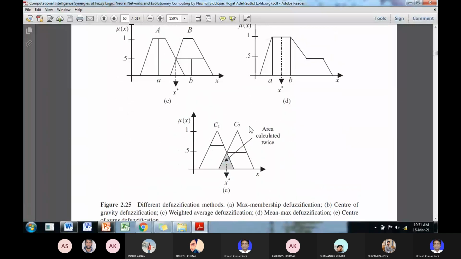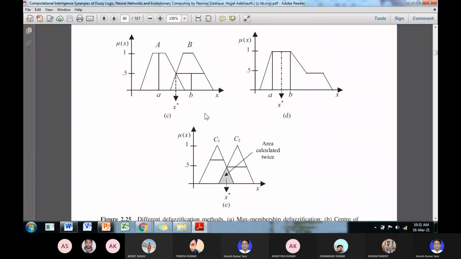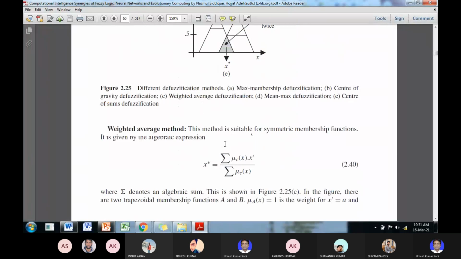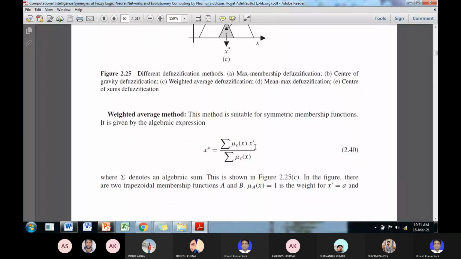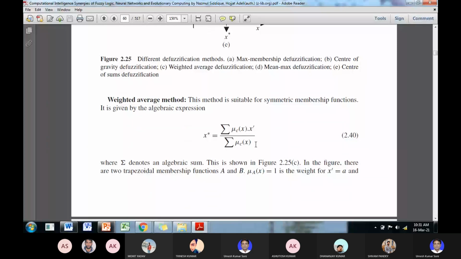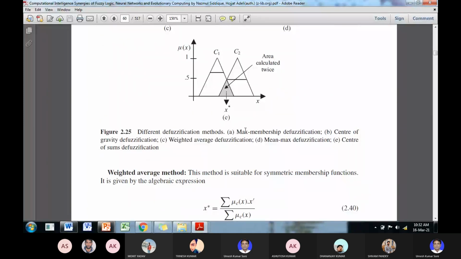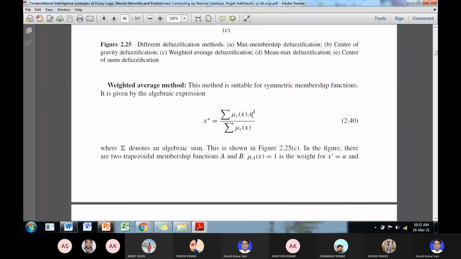Weighted average defuzzification. In the weighted average defuzzification, you have the membership values multiplied by the, suppose at membership grade 1 the value of input is x dash.